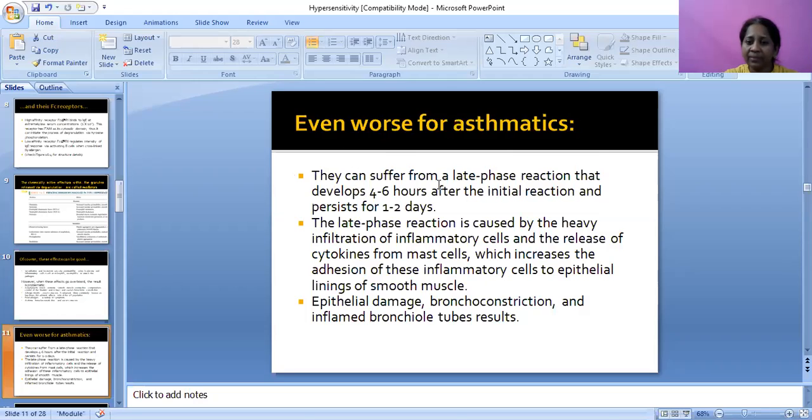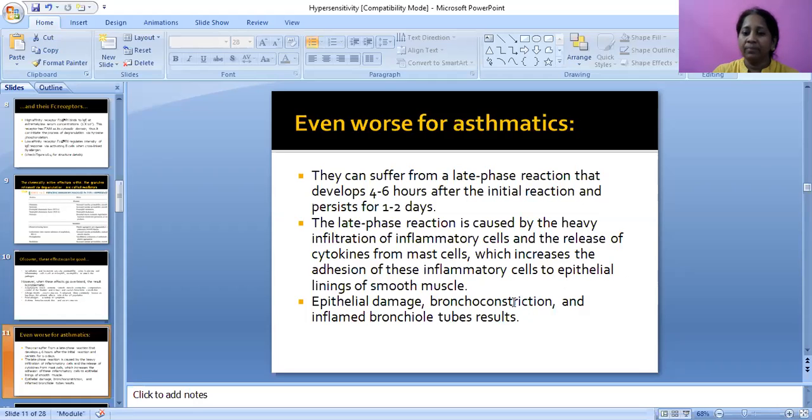They can suffer from a late phase reaction that develops 4 to 6 hours after the initial reaction and persists 1 to 2 days. The late phase reaction is caused by the heavy infiltration of inflammatory cells and the release of cytokines from mast cells, which increases the adhesion of these inflammatory cells to epithelial linings of smooth muscles.